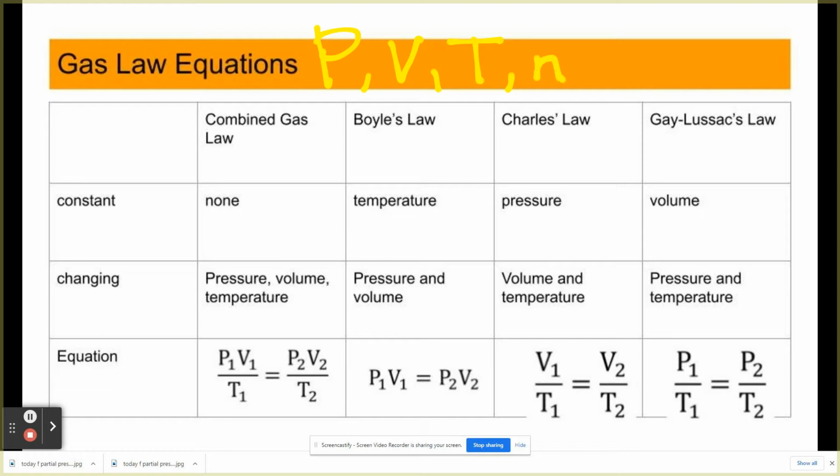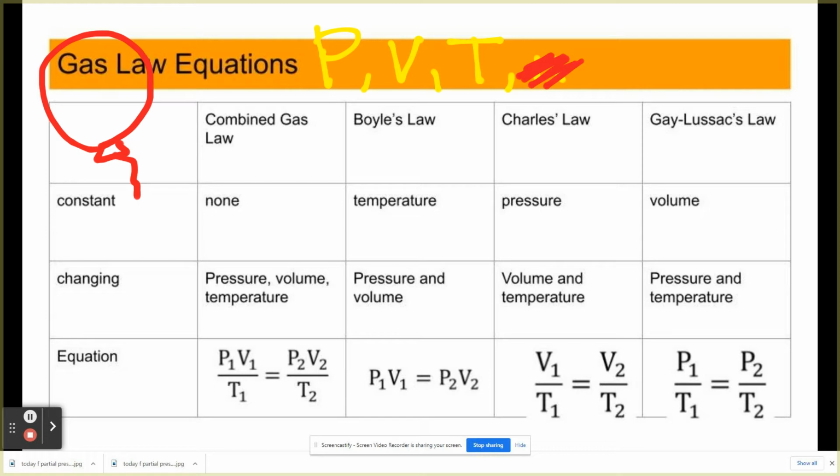Now, remember in our previous discussions, guys, we have a balloon, which is tied up at the end. If the balloon is tied up at the end, there's no gas that can go in, there's no gas that can go out. Therefore, the amount of gas in moles is constant. So we can ignore N for now, because there is no gas going inside or outside the balloon.